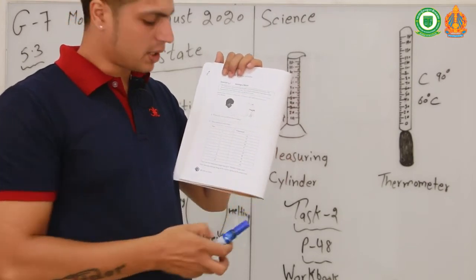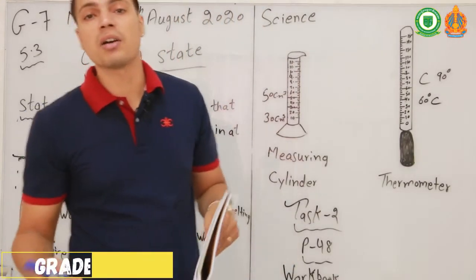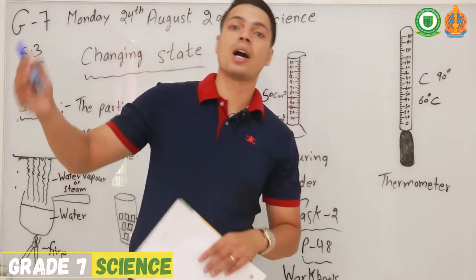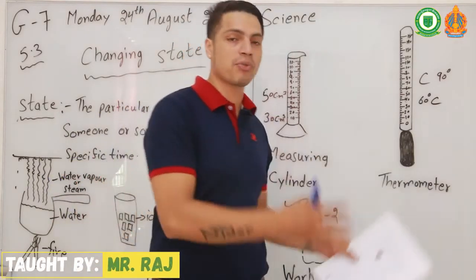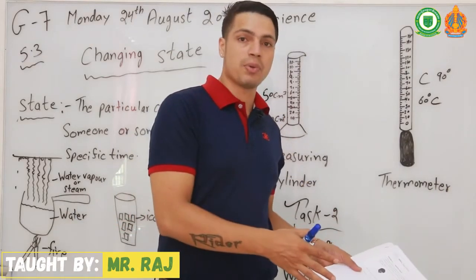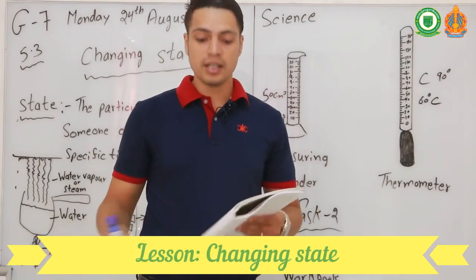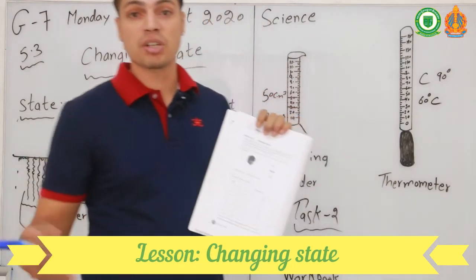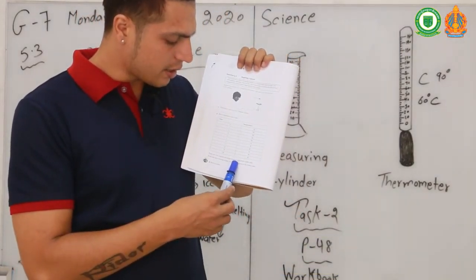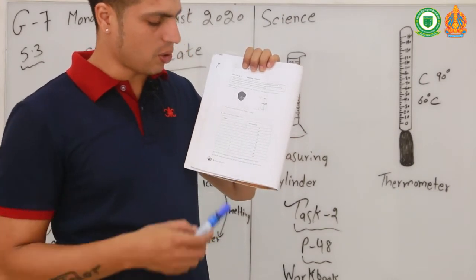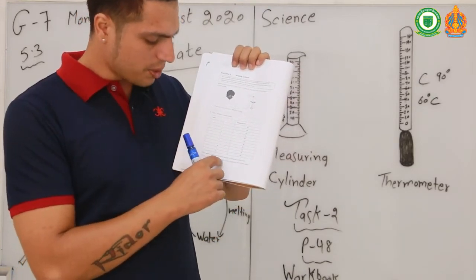Two important things. Remember, if you keep the water on fire for a long time, the temperature will go high, because at 100 degrees Celsius it will start to boil. The more time you keep water on fire, the higher the temperature will go. So write the 2 missing things in the correct spaces in the result table.